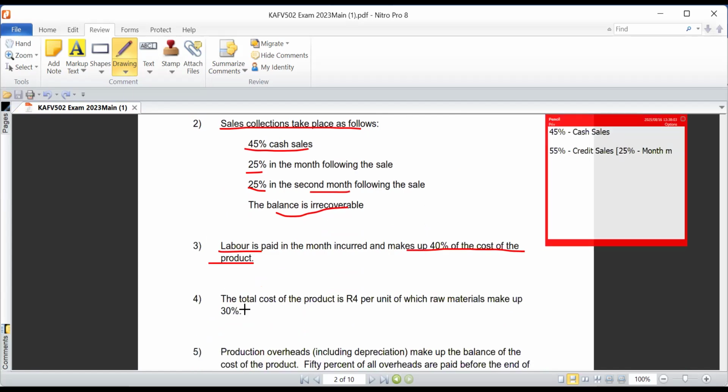Now, information number four: the total cost of the product is 4 rand per unit, of which raw materials make up 30%, which is fine.